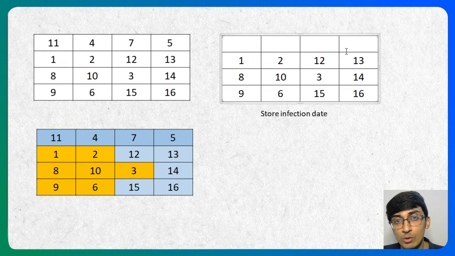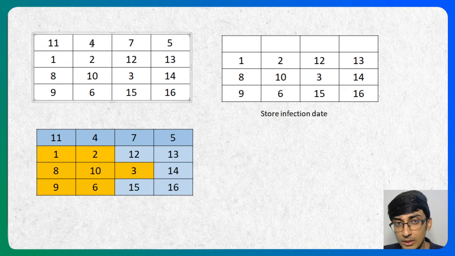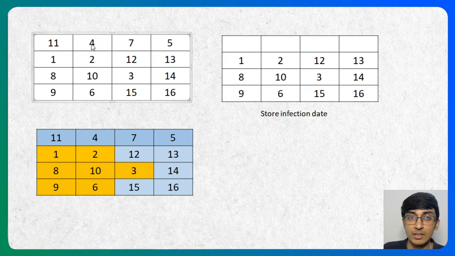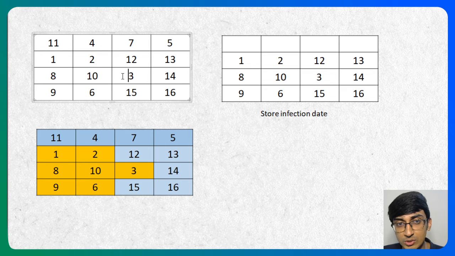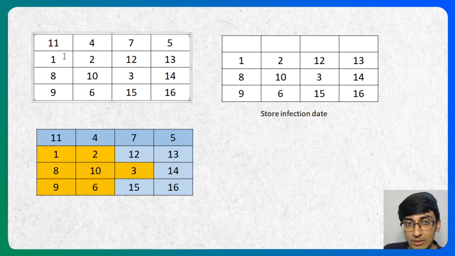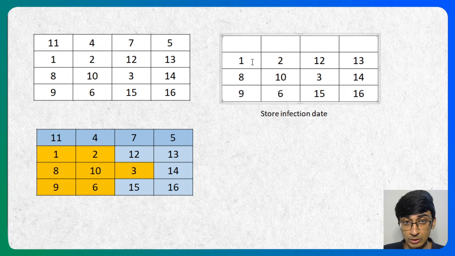For 1, for this cell, what will be the maximum infection date we'll get, right? It could get infected from 11 or from 4, because it always gets infected. For any given cell, this cell can infect this one, or this one, right? The next row, same column, next row, previous column, next row, next column. Similarly here for 1, it could have been infected from 11 or 4. 7 can't infect 1, so the latest infection date we're going to get is 11 itself, right?